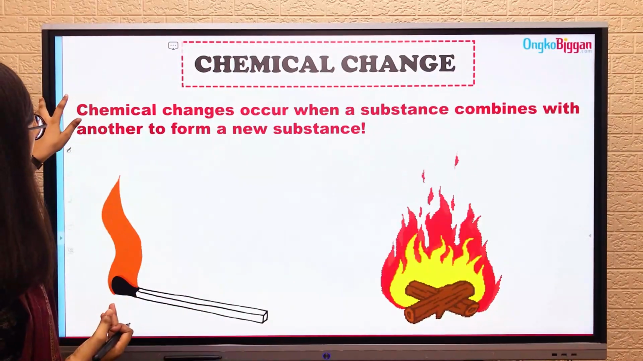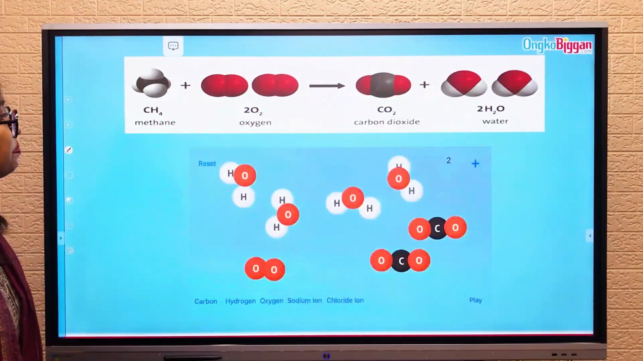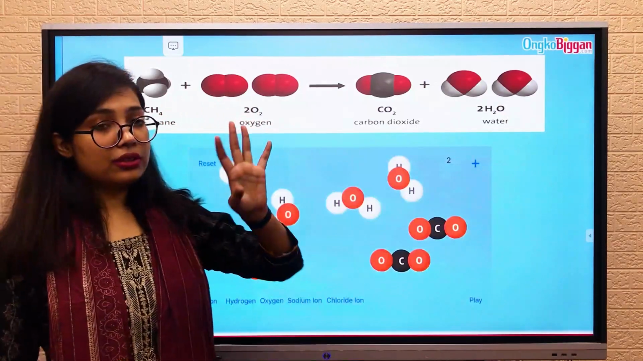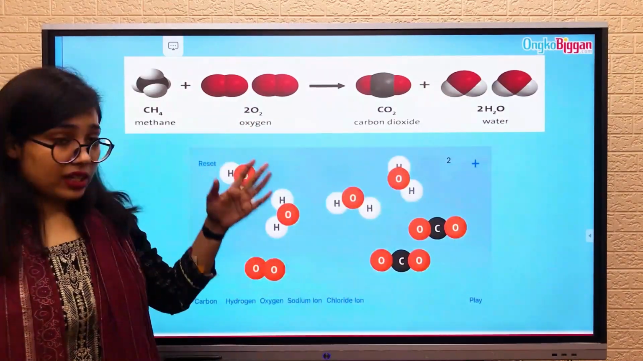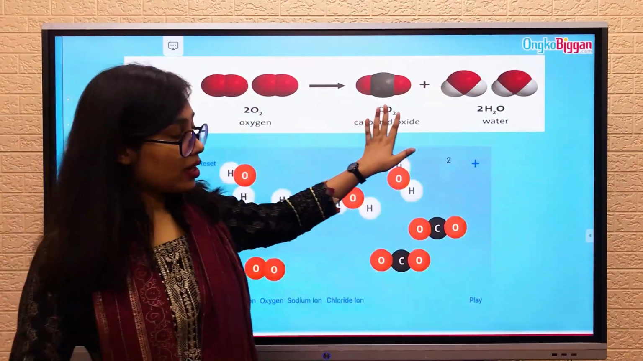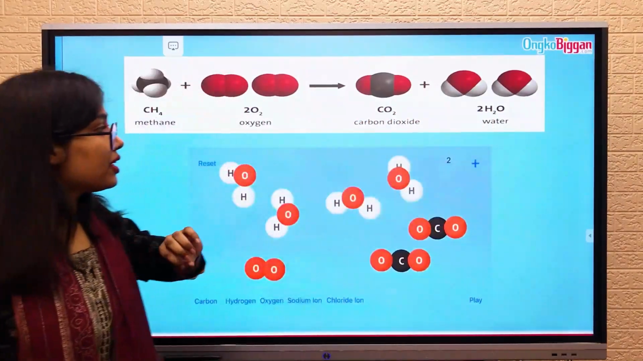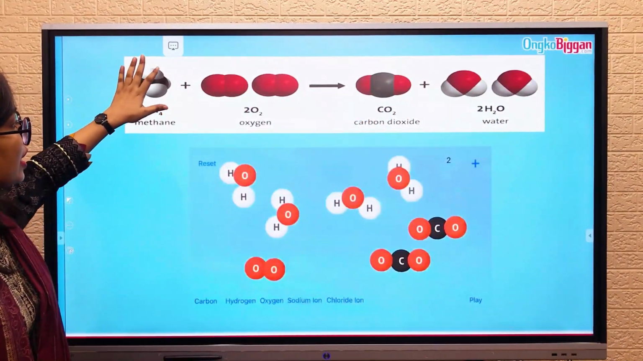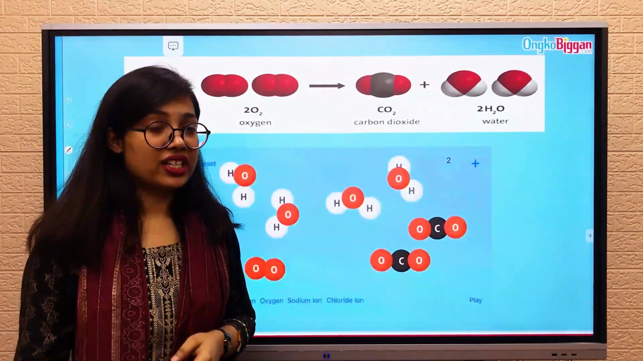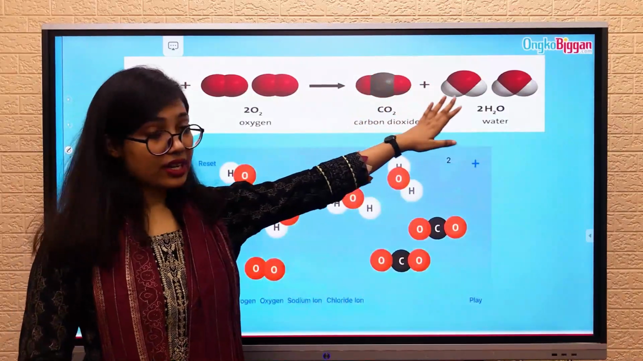So let's find out some more about it. Here you can see methane. If you add methane and oxygen, then what you will get is carbon dioxide and water. Here you can see that you have taken methane and oxygen, right? But what you're getting is carbon dioxide and water.